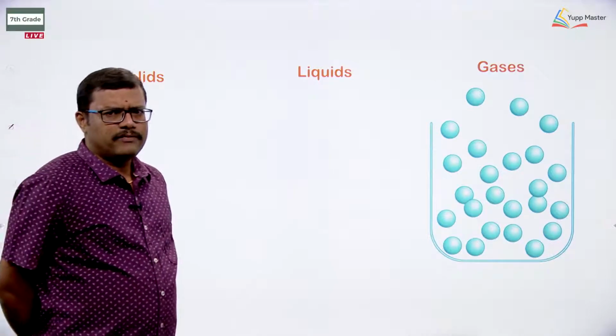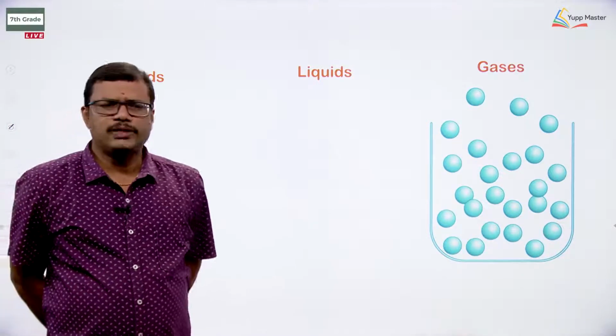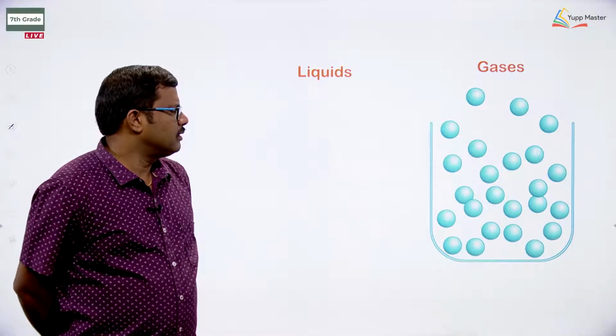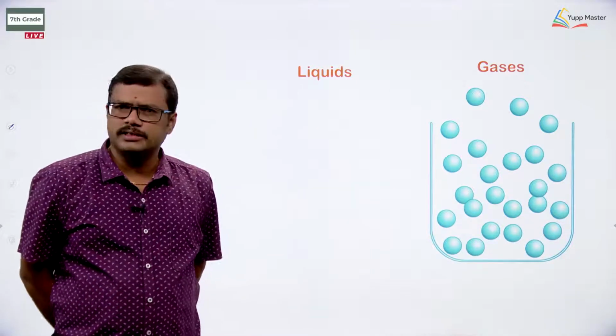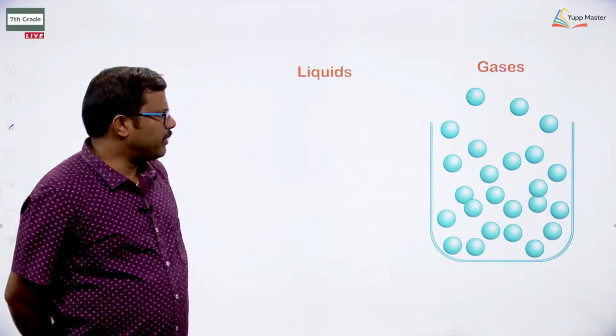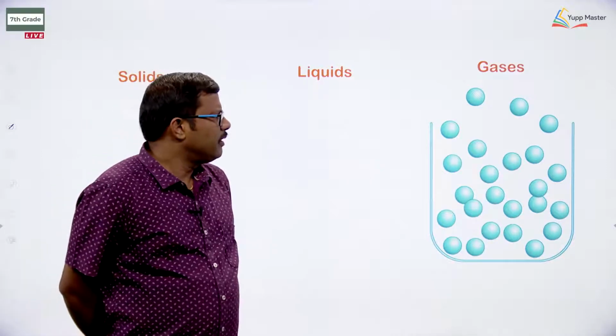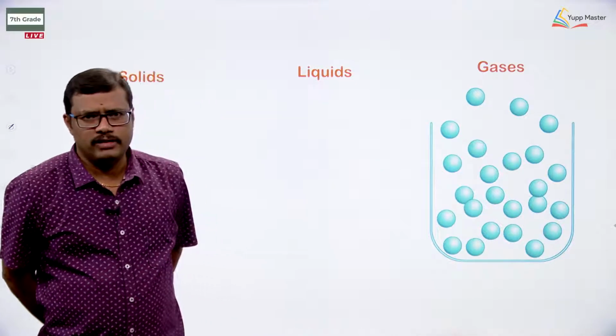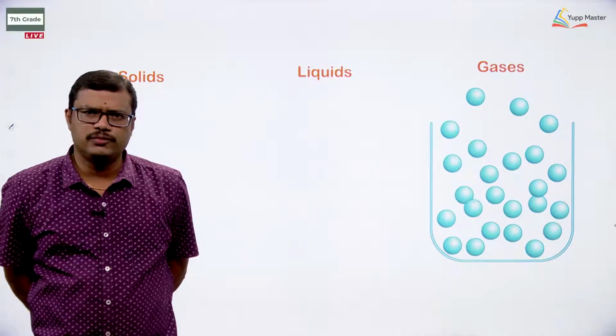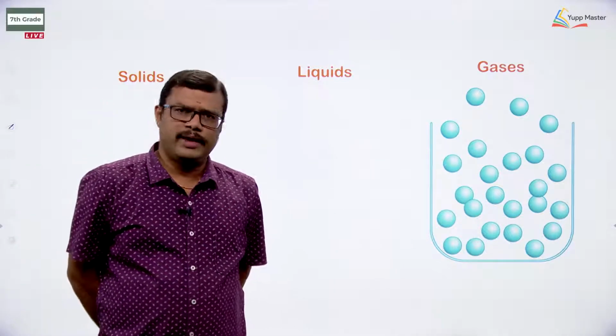We know in the case of gases, when you take a gas in a container, the particles are separated by large distances, and since they are separated by large distances, they will move freely and independently.